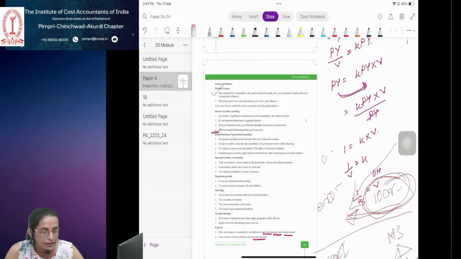It serves as a lender of last resort. Means what? If the commercial banks want some money as loan, for any purpose, if they don't get it from the market, from other sources, they have the last resort, that is the central bank, that is the Reserve Bank of India. They know that the central bank will give them that money if no one gives them that money. So it is said lender of last resort.